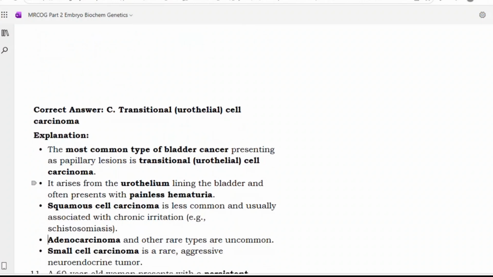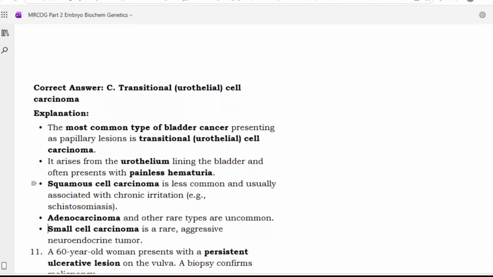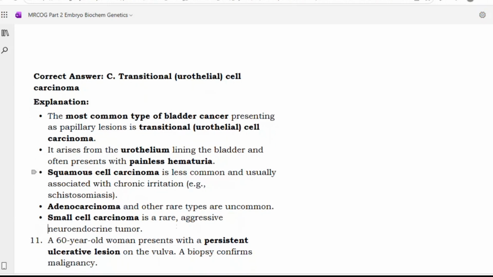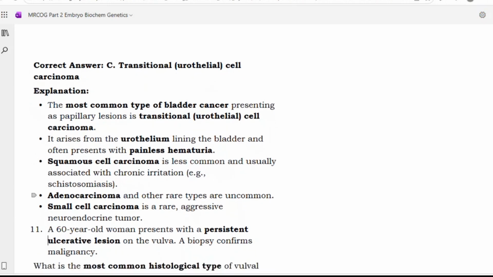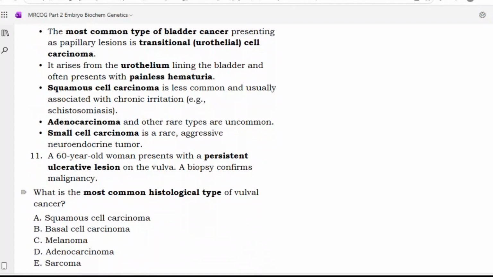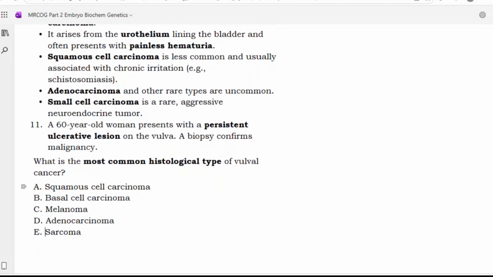The most common type of bladder cancer presenting as a papillary lesion is a transitional or urothelial cell carcinoma. It arises from the urothelium lining the bladder and often presents with painless hematuria. Squamous cell carcinoma is less common and usually associated with chronic irritation like schistosomiasis. Adenocarcinoma and other rare types are not very common. Small cell carcinoma is a rare and aggressive neuroendocrine tumor.